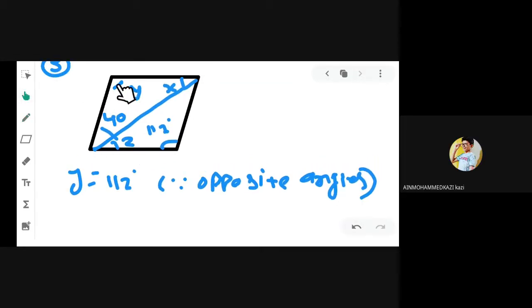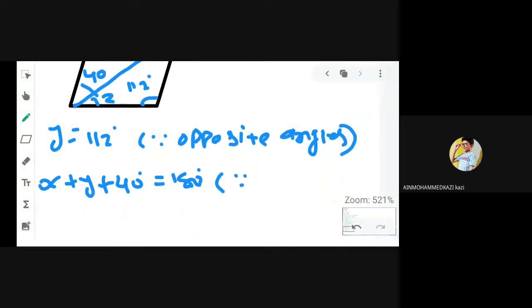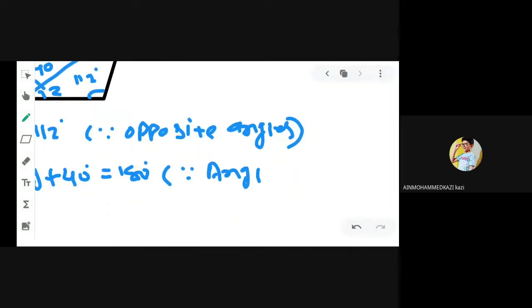Now you can see, consider this triangle. Angle x, angle y, and 40 degree, this triangle. In this triangle, we can use the angle sum property, right? So if we use the angle sum property, we can say that x plus y plus 40 degree is equal to 180 degree because of the angle sum property of a triangle.